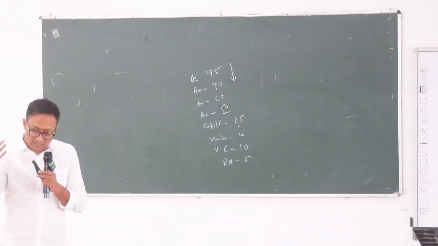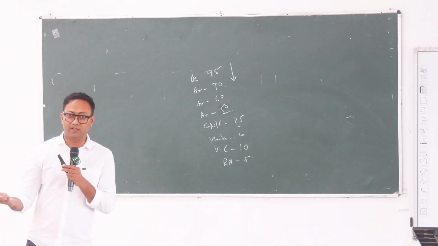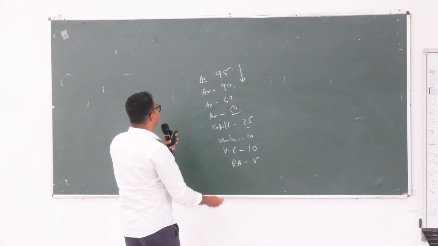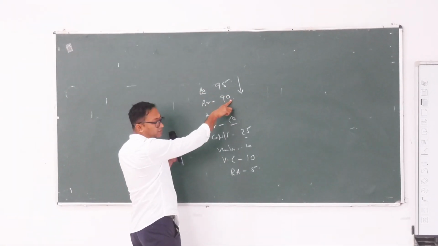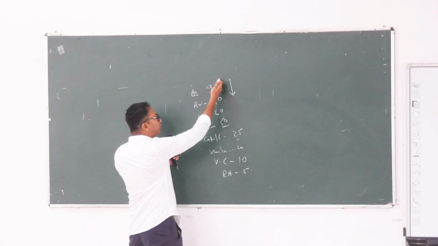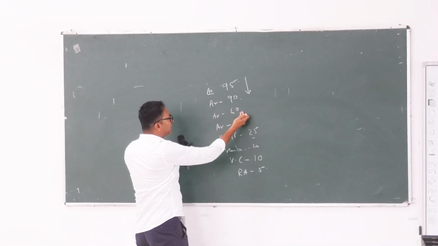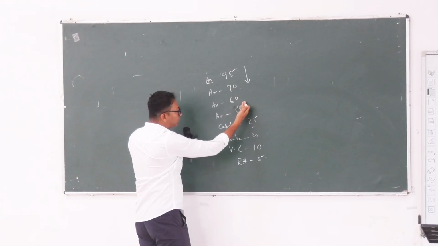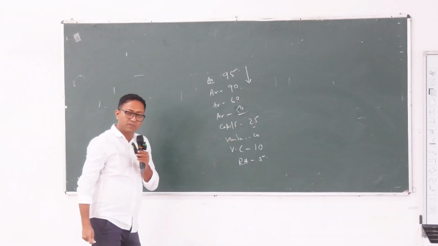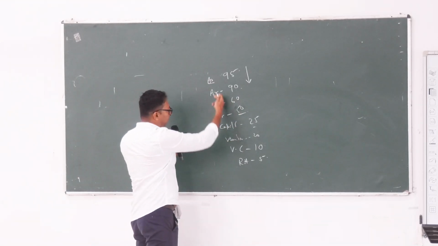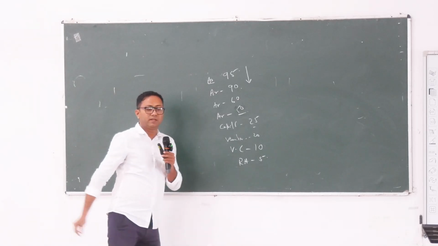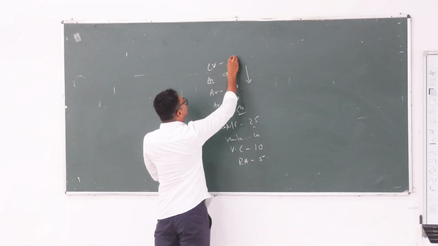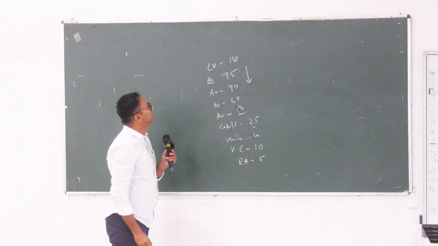Okay, and due to this pressure difference only, aorta to arteries pressure difference is 5 millimeter of mercury, so blood will flow from here to here. Again there is a pressure difference from large arteries to small arteries, pressure difference of 30, so blood will flow, right? So gradually blood will come to right atrium. LV is pumping, pressure is 120, right?